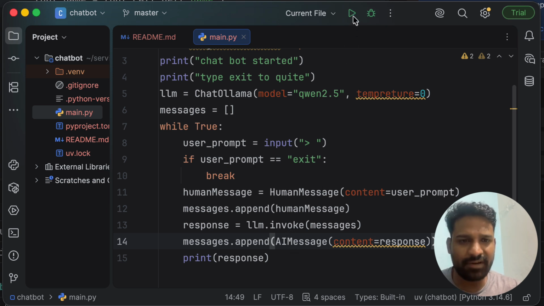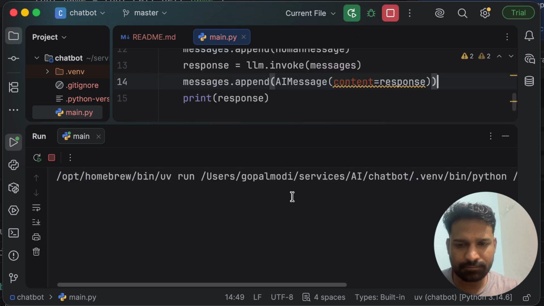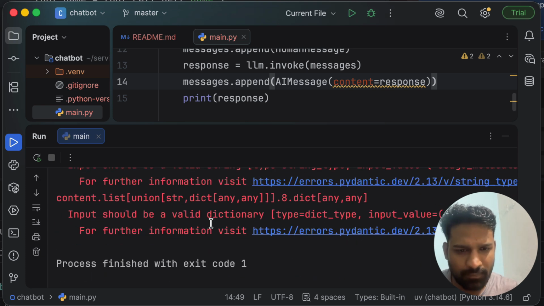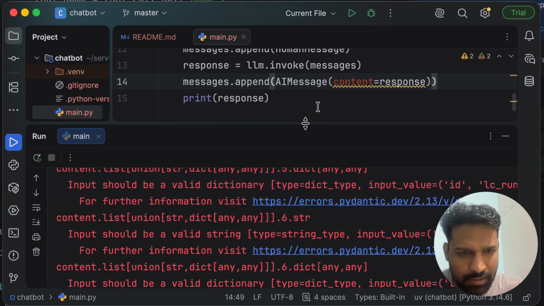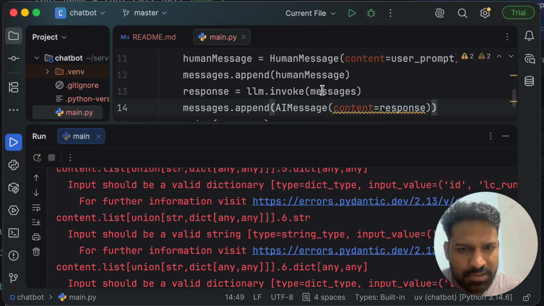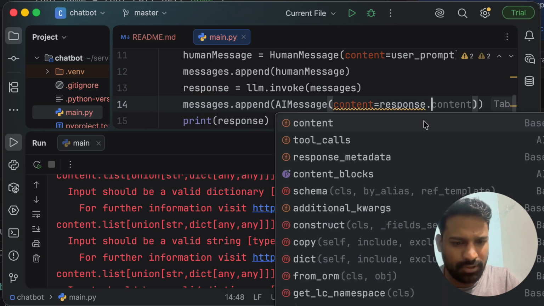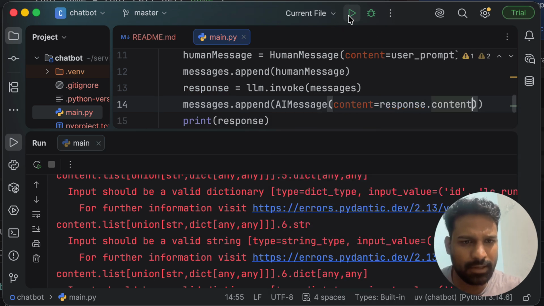Now let's give a run to it. Okay, let's write who is Sachin Tendulkar, tell me in just 3 words. Okay, we got an error. What's that? messages.append. Okay, we have to just do response.content. Okay, now let's run it once again.